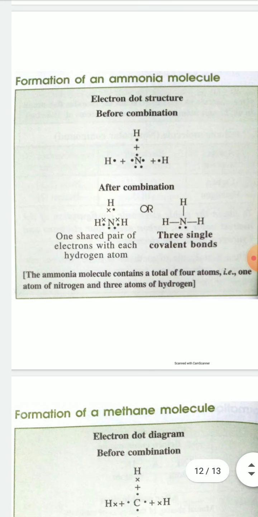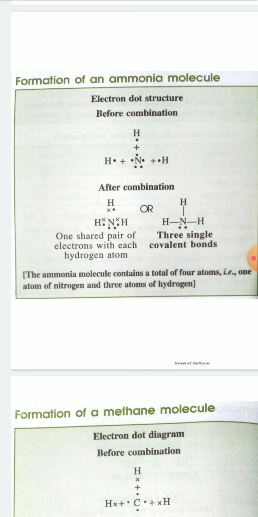Similarly, in case of ammonia, NH3. First write the symbol of each atom. Nitrogen in the middle, and on three sides, three hydrogen atoms. And here the electron of each hydrogen is represented by giving dot, and electrons of nitrogen are also represented by giving dot.